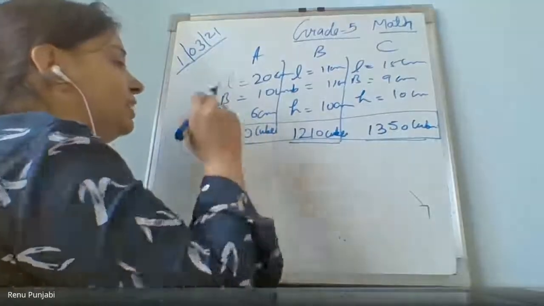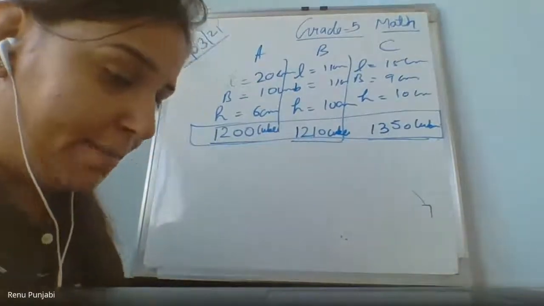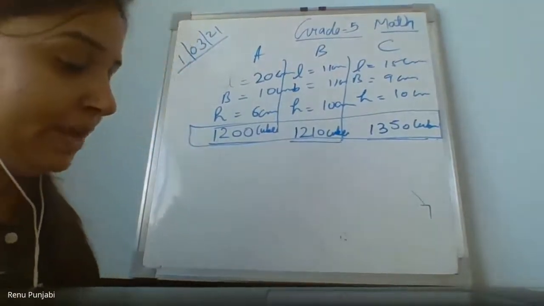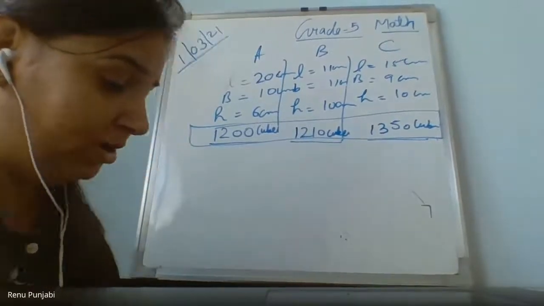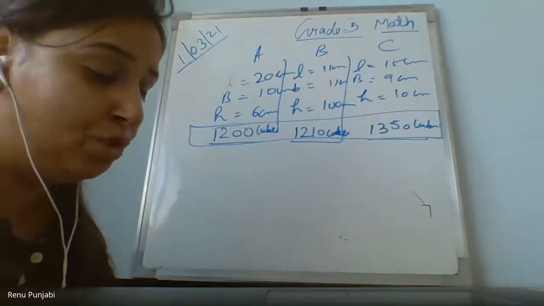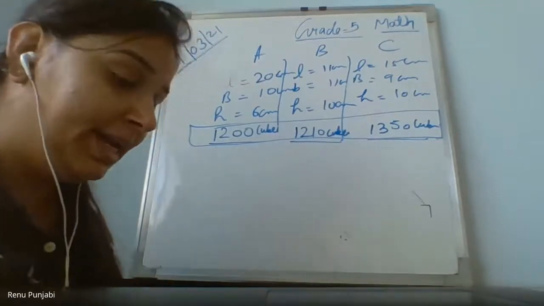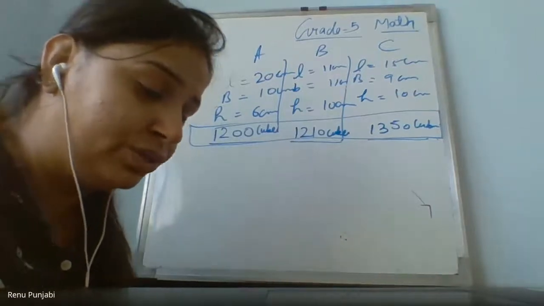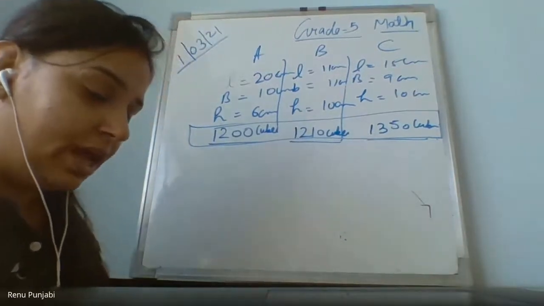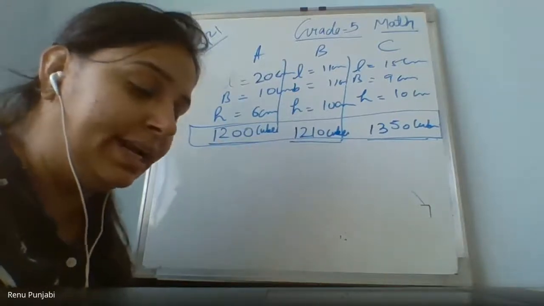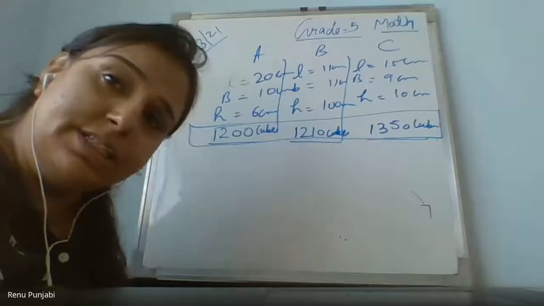This many cubes can fit in these three boxes. But there were two friends. Dinga is saying, will we be able to fit all 4,000 cubes in these three boxes? I think we need one more box. Then Ganesh is saying, I think there is enough space in these boxes to pack the 4,000 cubes. Now, children, tell me who is right? Dinga is right or Ganesh is right? Ganesh is right.